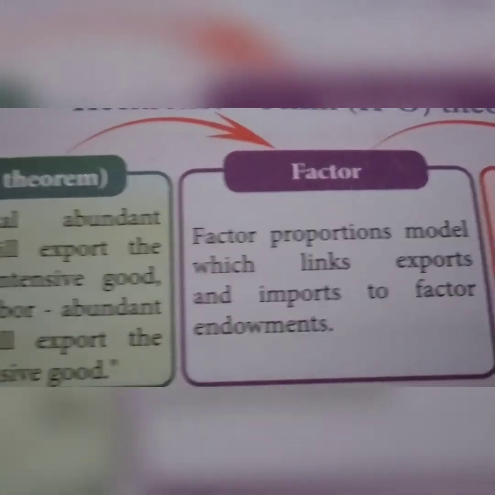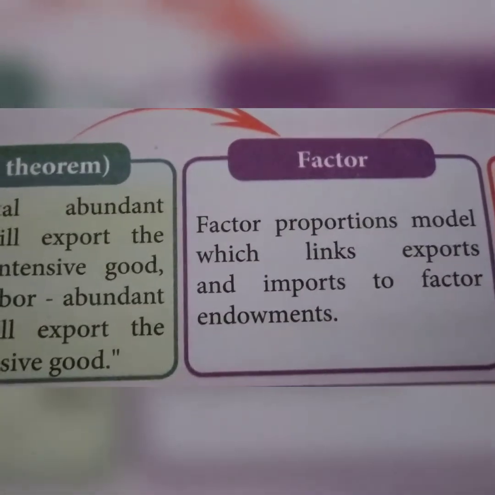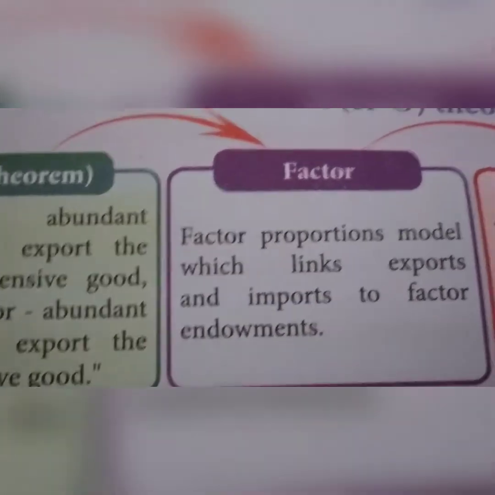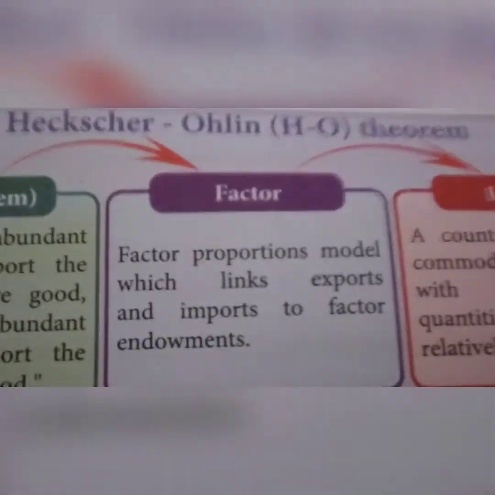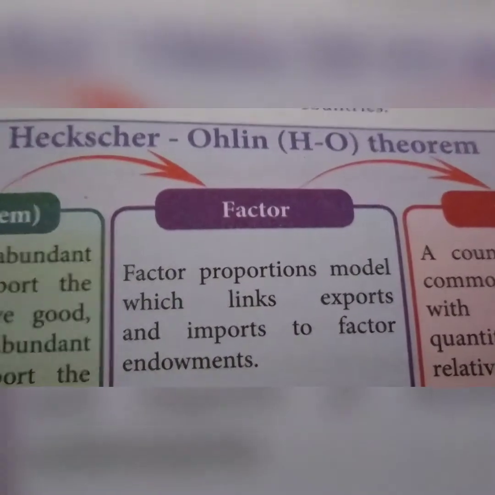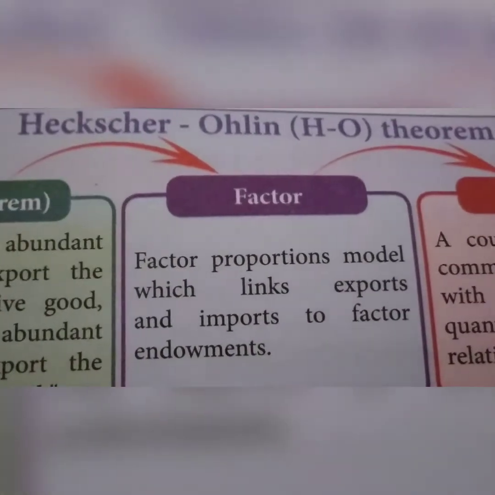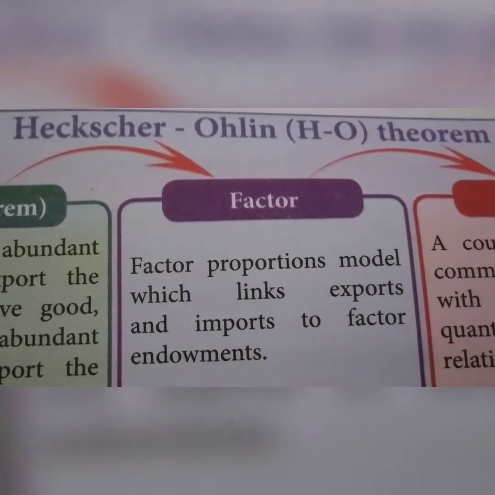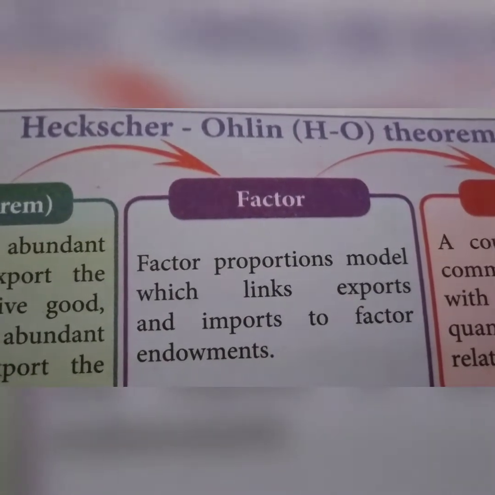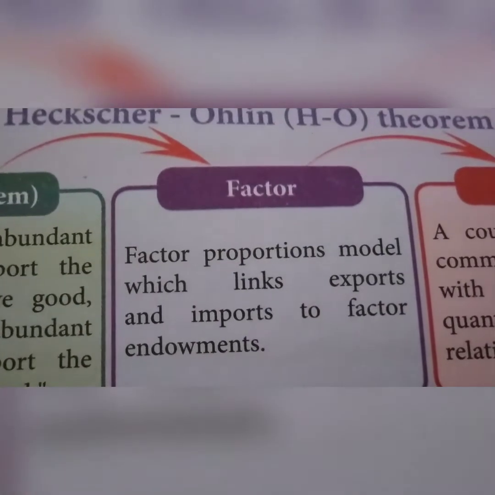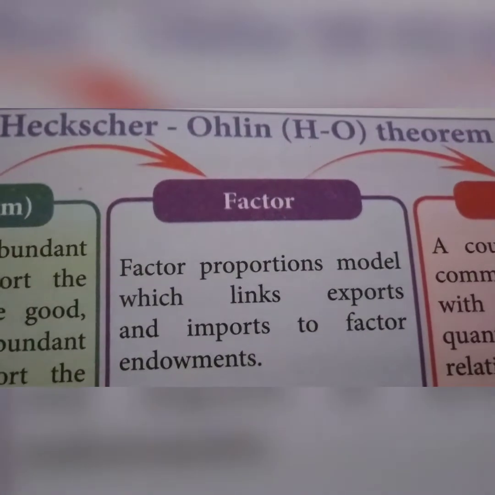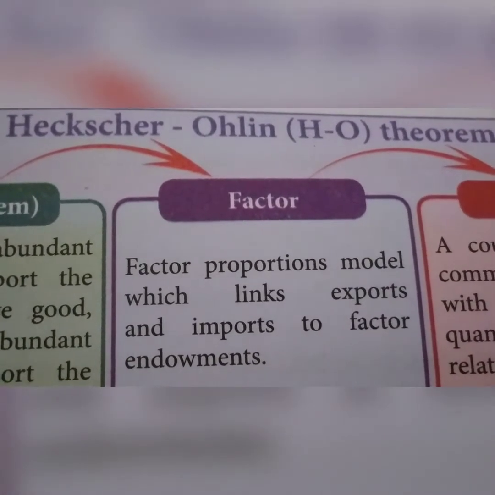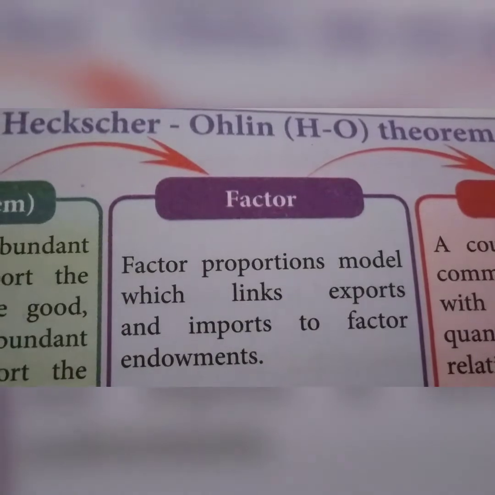The classical theory argued that the basis for foreign trade was comparative cost difference, and it considered only the labor factor. In the modern theory, there is also a difference in the cost, but in the classical theory the difference in cost is only due to the labor factor.